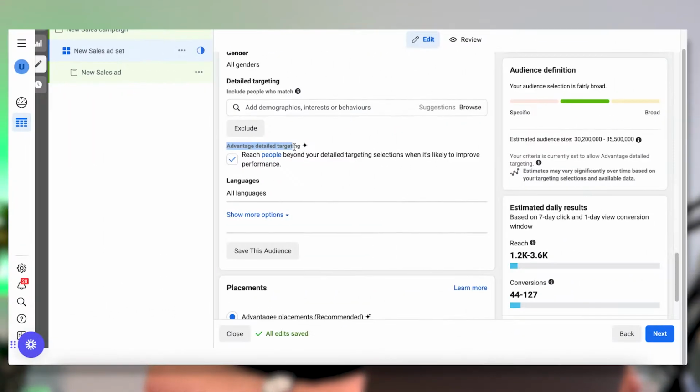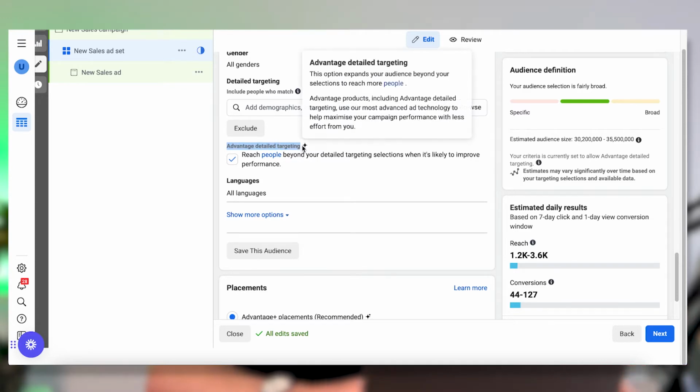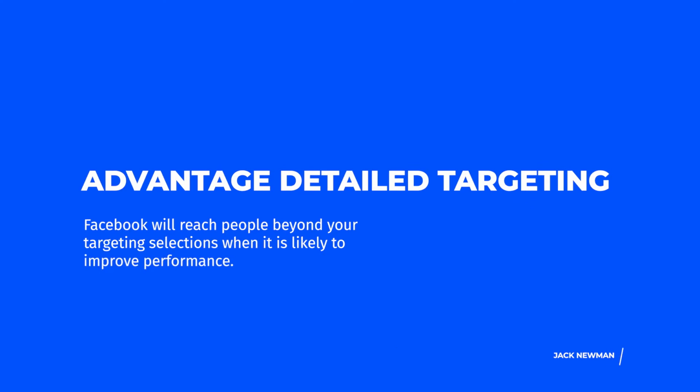They've got this option here, which is checked by default, and it might look slightly different on your ad account depending on which version you have, because they always roll things out in a staged approach. But you've got this Advantage detailed targeting. Basically, this means Facebook will reach people beyond your detailed targeting selections when it's likely to improve performance. They will take your ads and serve them to people outside of the specific demographics and interests you told Facebook to target, if they think those other people are likely to convert.